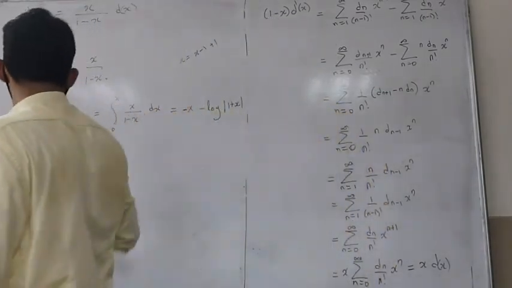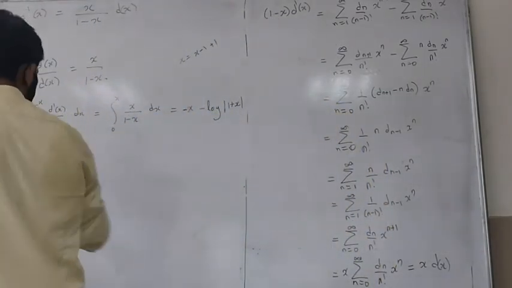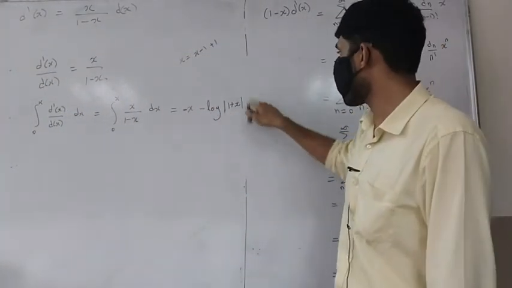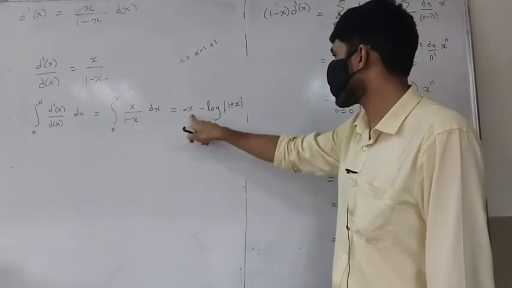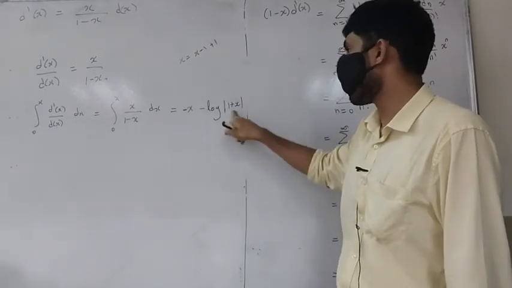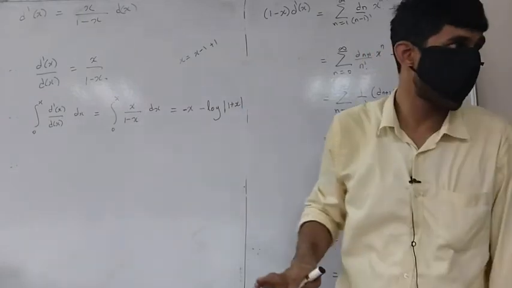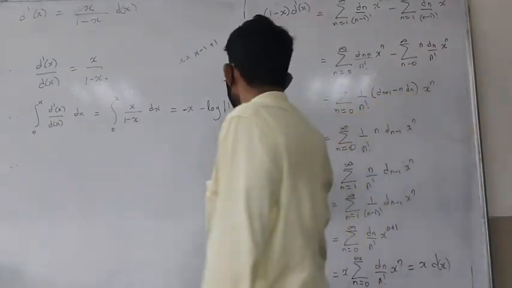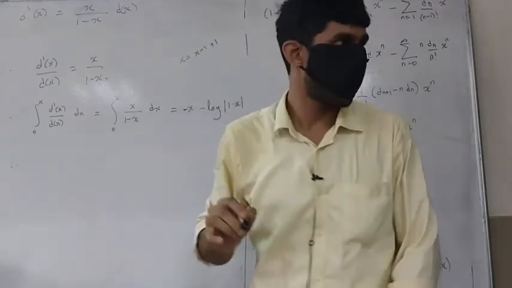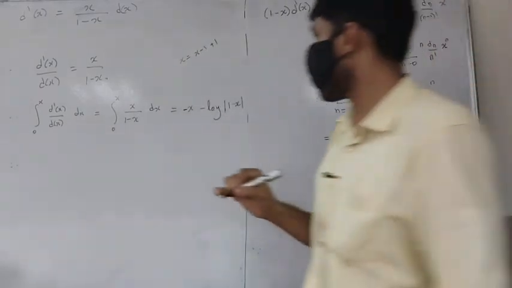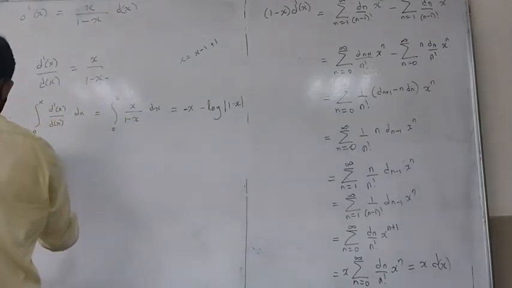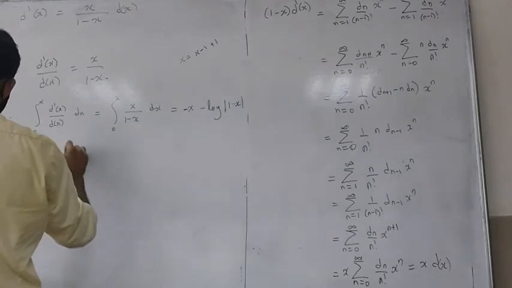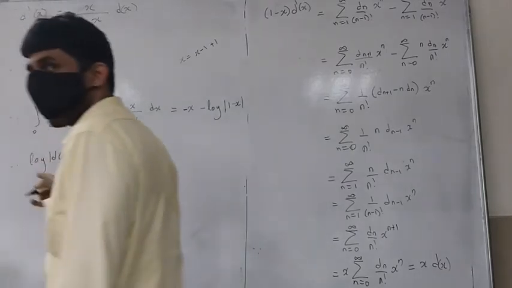And here what do we get? This is going from 0 to x, right? At x, this is what we get. At 0, you're going to get 0 here, and log of 1 is 0. That's fine. Is that okay? Okay. So here what do we get? We will get log of mod of d of x from 0 to x.